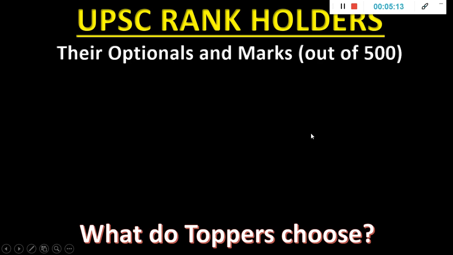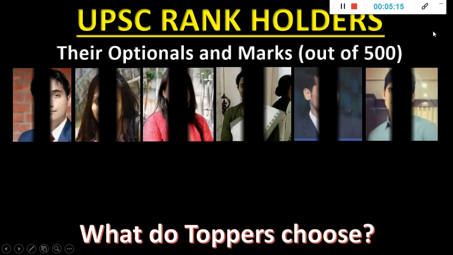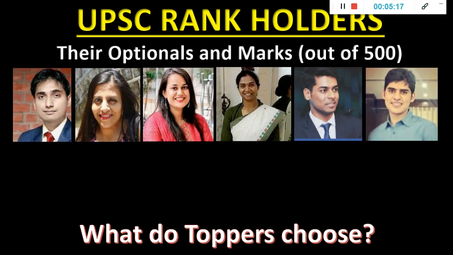Now the rank holders. I've taken the last 6 years: 2013, 14, 15, 16, 17, 18. These are the years in which these people came all India rank 1, which you also might be dreaming about. But it's okay if you come 1 or 2 or 3. If you come in the top 100 itself, you will get the position and cadre of your choice. Most of them want IAS or IPS, and obviously you will get it if you are in the top 100 ranks.